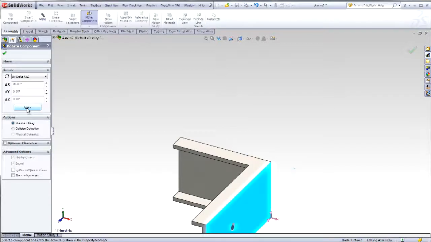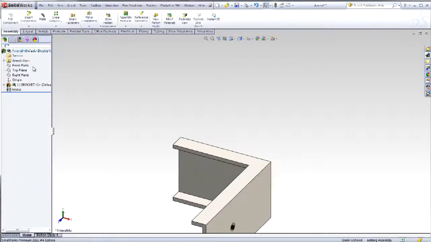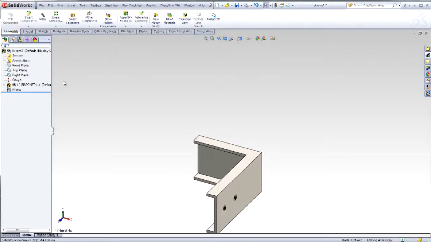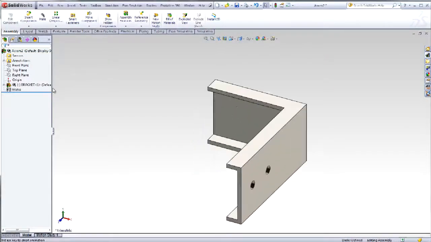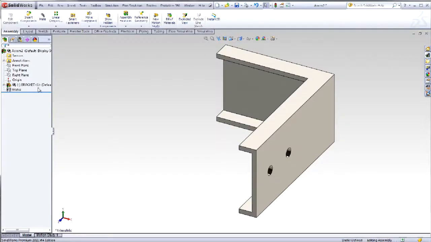We need one more mate. Select the right plane, select the right surface. Coincident is selected by default. Click the green check mark. Click OK from the Mate Property Manager.